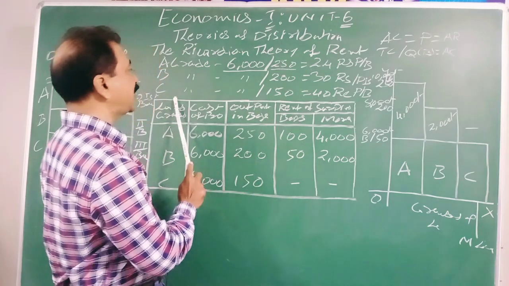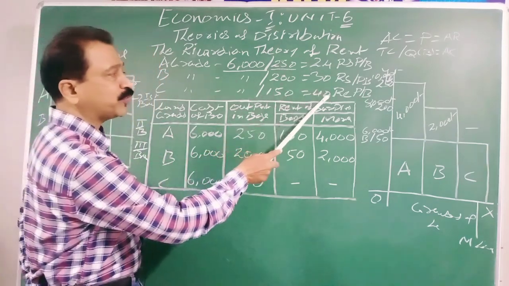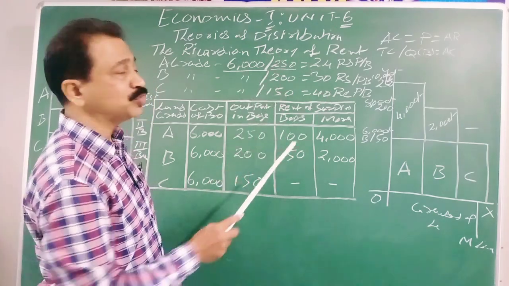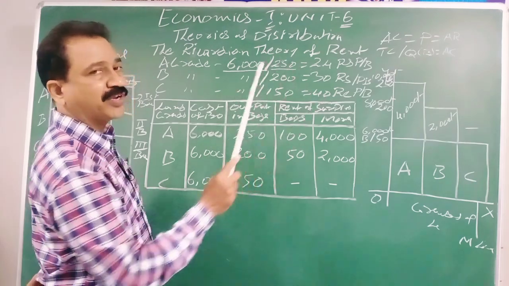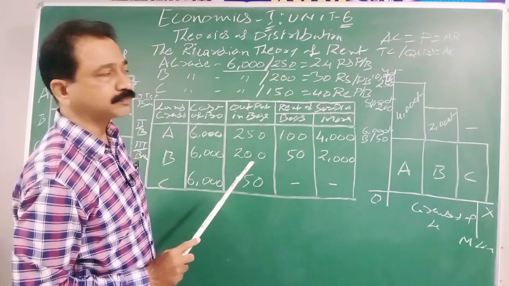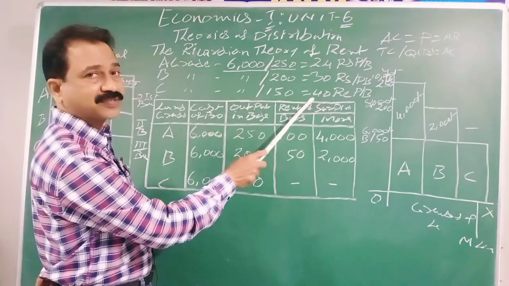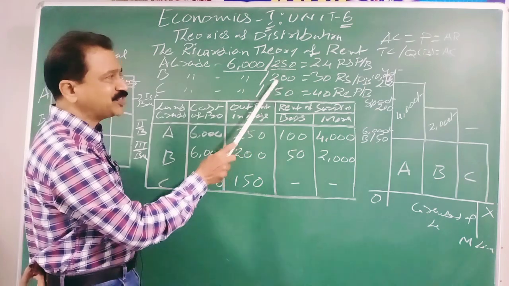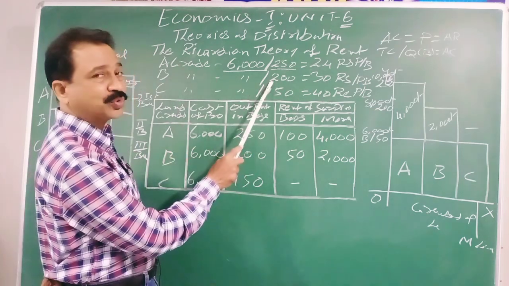Now the C grade land owners, the third batch, started selling their product at 40 rupees each bag. So they will be equalizing their cost and revenue. Now these people also started selling at the same price, 40 rupees, because they don't want to get into losses. Now see, differential surplus is occurring on B grade land also.